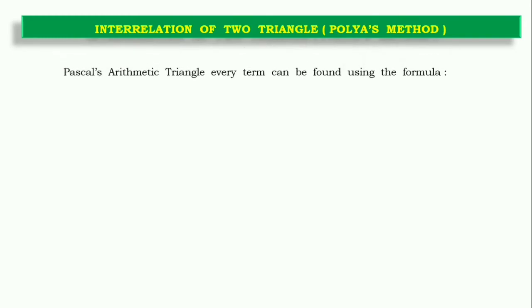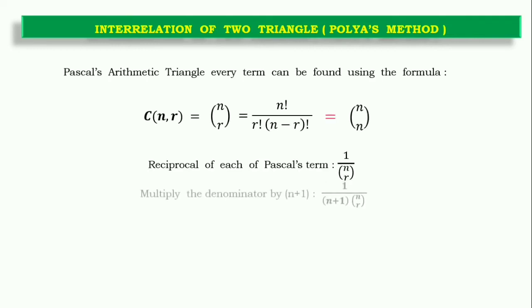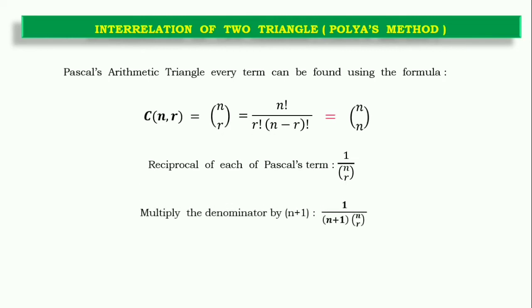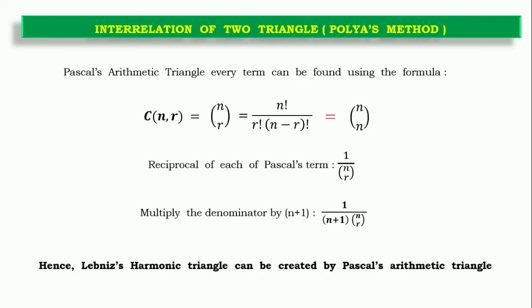So through the hockey stick interrelation, he showed that Pascal's triangle can create the Leibniz triangle, or Leibniz created his own triangle using Pascal's property. So if C(n,r) is like this, what George Polya did was just invert or reciprocate the Pascal's term and multiply with n plus 1, which is nothing but the general term of the Leibniz triangle. Hence the Leibniz harmonic triangle can be created by Pascal's arithmetic triangle, which Polya proved, and Leibniz got his paper right.